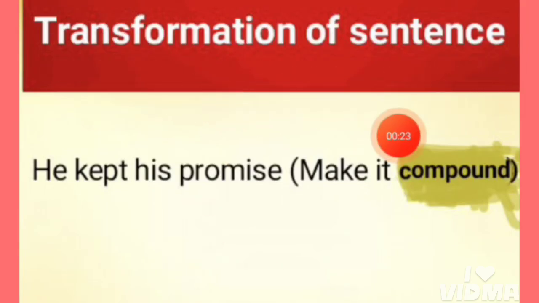Transformation of sentence. He kept his promise. This is a simple sentence and we have to convert this simple sentence into a compound one. We know that in a compound sentence there are coordinating clauses or independent clauses, and one clause does not depend on another clause to express its meaning. We join coordinating clauses with conjunctions like and, or, but, etc. in a compound sentence.